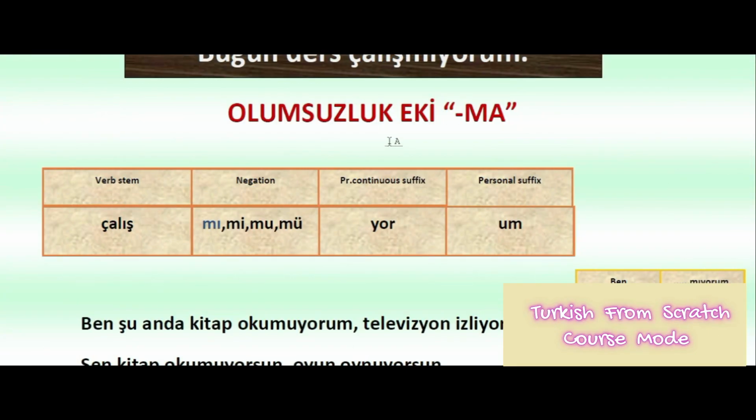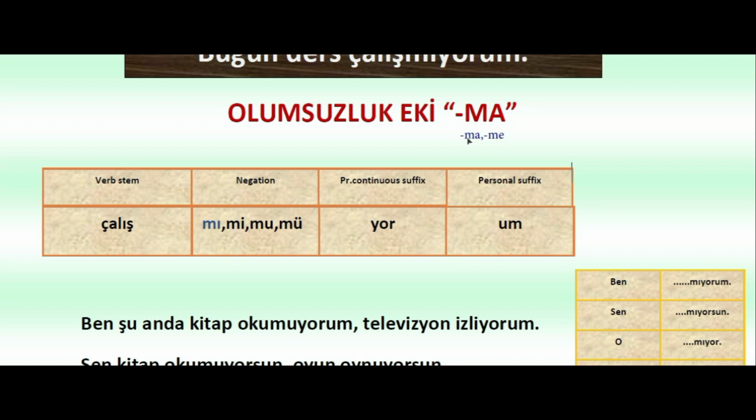Okay, so here in this part we have the negative sentence, negation. In Turkish we are using ma or me as a negation suffix with verbs. So what does it mean? We'll be adding ma or me to the verb stem and we'll have the negative version of the verbs.